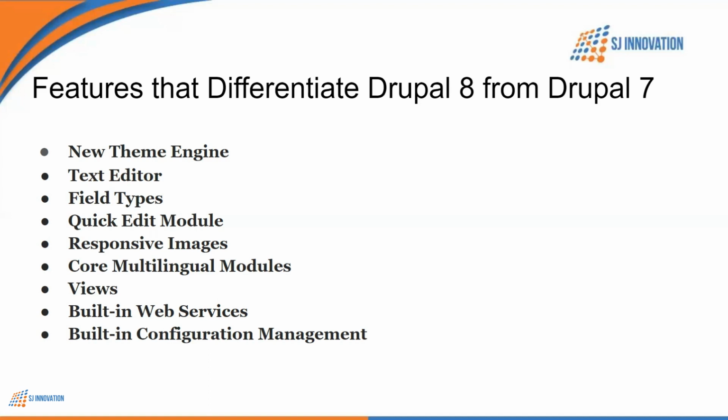The next point is the core multilingual modules. In Drupal 7, we used to need multiple modules while developing a multilingual website. But in Drupal 8, they have added four main modules in the core. So the developer can use these modules: language, content translation, configuration translation, and interface translation. These modules make it easy to configure language, apply content, as well as translate the website.